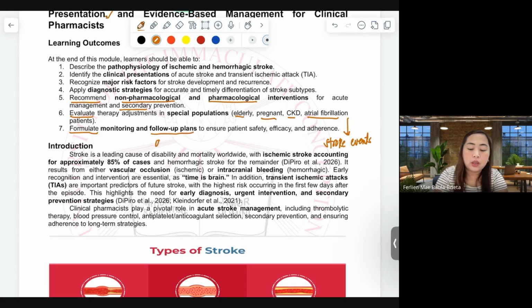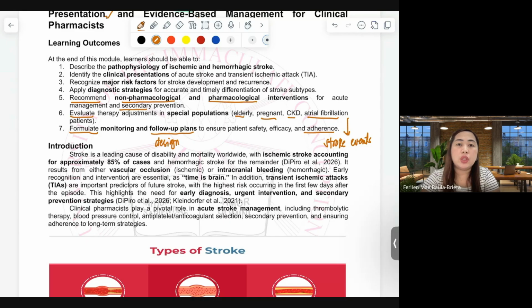So we are expected to design follow-up plans to ensure patient safety, efficacy, and most especially the adherence of a patient to their medication. Because for cardiovascular diseases, most of the time it starts with hypertension.